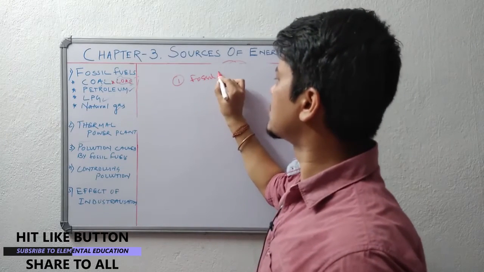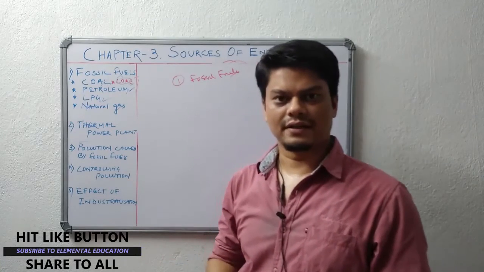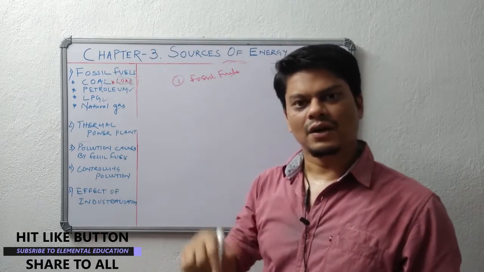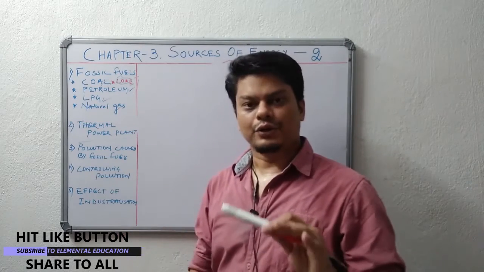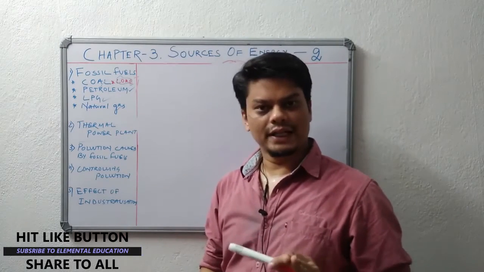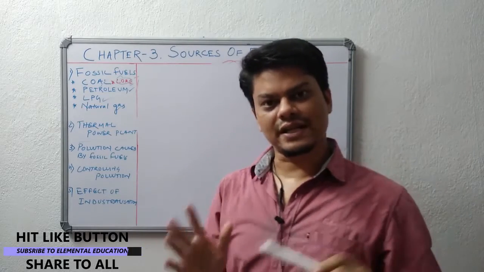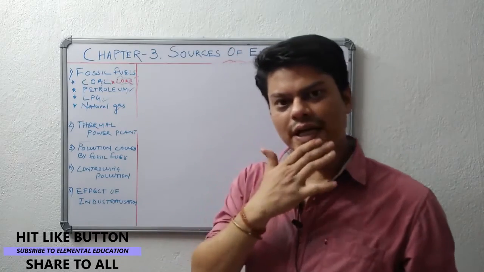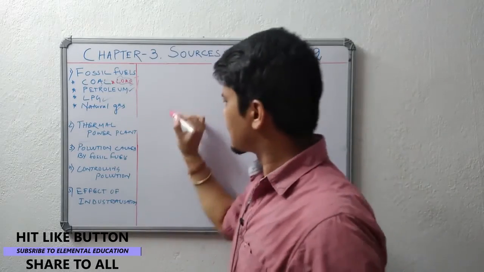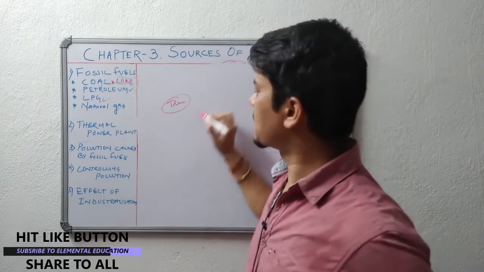So we are burning fossil fuels to produce the heat or electricity to drive our motors and some other machineries. Due to industrialization, we need energy. That energy we are getting in terms of electricity. So we are setting up thermal power plants, or inside the factory itself we are getting energy from thermal power plant.